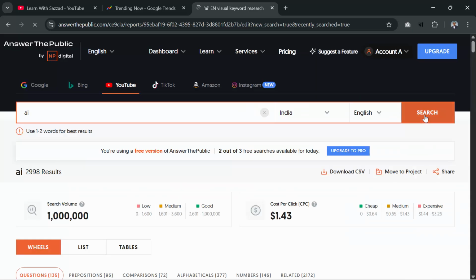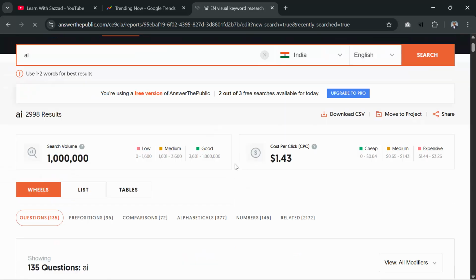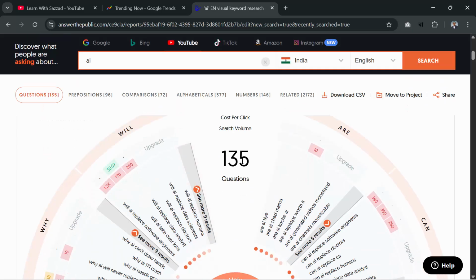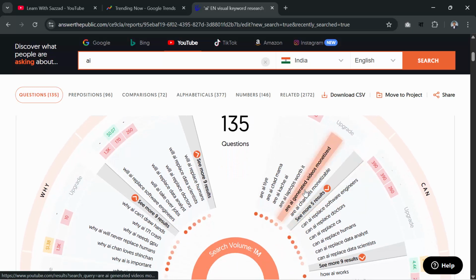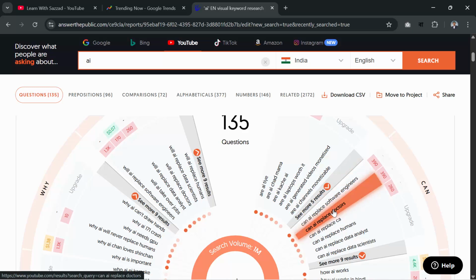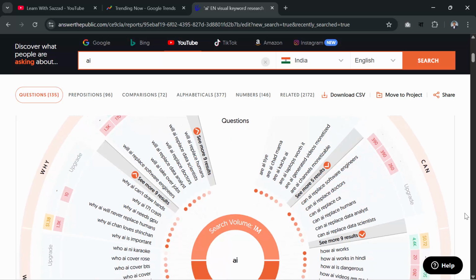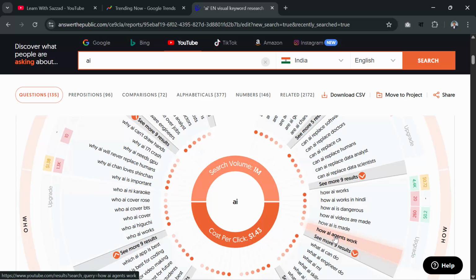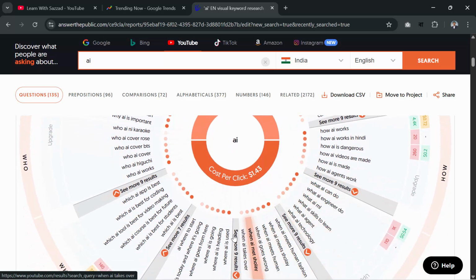Now it will generate some video ideas for your YouTube channel regarding AI. AI is artificial intelligence. This is a very interesting thing, if you don't know about it. As you can see, it is giving you 135 video ideas about YouTube. Are AI laptops worth it? Are AI generated videos monetized? Are AI channels monetized? Can AI replace software engineers? Can AI replace doctors? How AI works, how AI agencies work. So this is the idea that it is giving you.